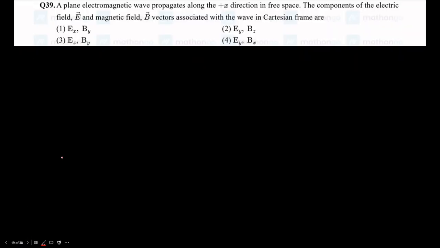Right, next question. This is a plane electromagnetic wave that proceeds along the plus x direction in free space. I'll assume the direction of propagation as, not k cap, we'll get confused with it, I'll assume it as p cap, for propagation. So the p cap is along i cap. Components of electric field E and B are, okay, we know that direction of propagation is given by electric field direction cross magnetic field direction. So now let us use our right hand thumb rule.